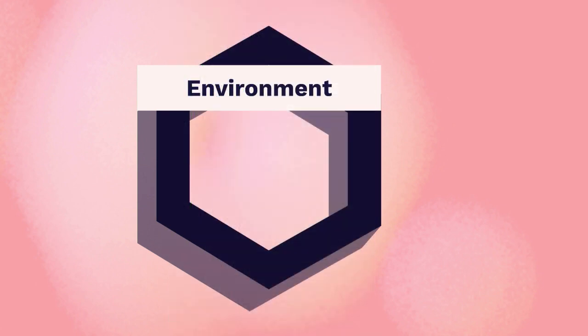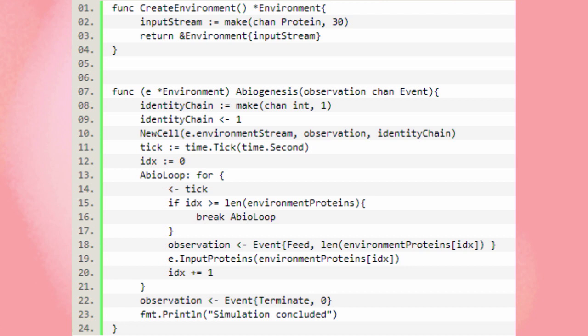Sometimes there's a lot, sometimes there's little. It could really be any cycle. Since we're talking about 4 billion years, it could be a cycle of eons. It could be a cycle of millennia. Any cycle. And then to actually kick it off, to actually go down the route of abiogenesis, we have an environment that just makes a stream of proteins. That's what it winds up passing into that very first cell it creates.